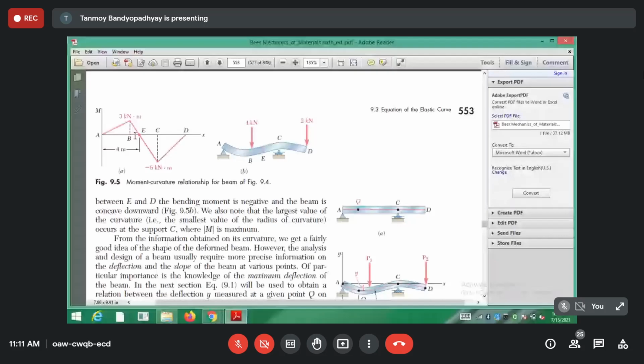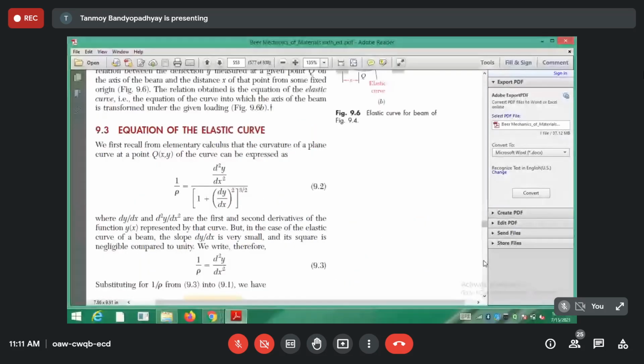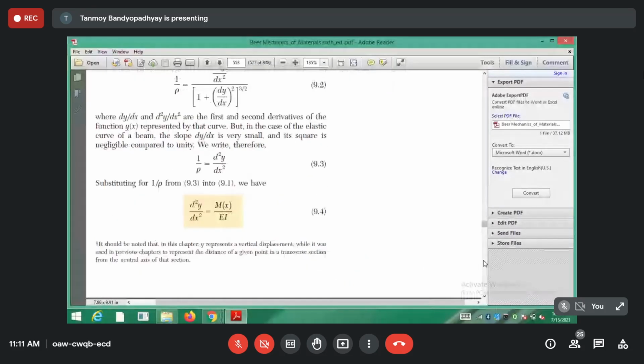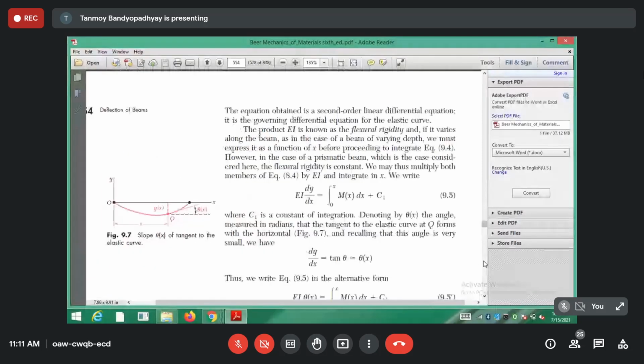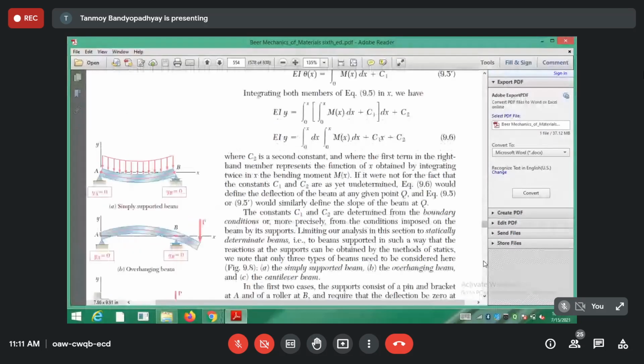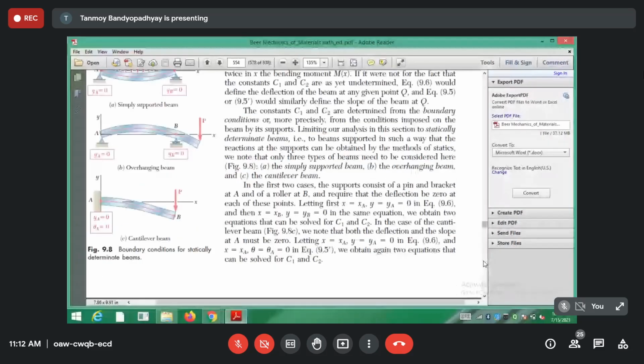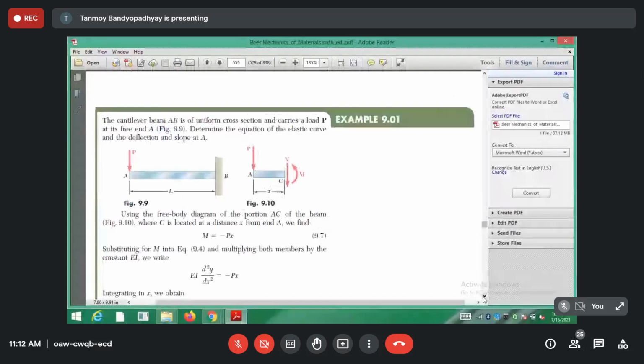I am just coming to that. So this is the equation of the elastic curve. These are all given. You should study these a bit, what happens in overhanging beams and all those things. And next we will be starting with this expression. So we will be starting with the derivations from here.